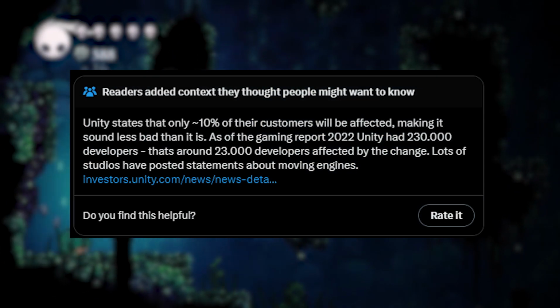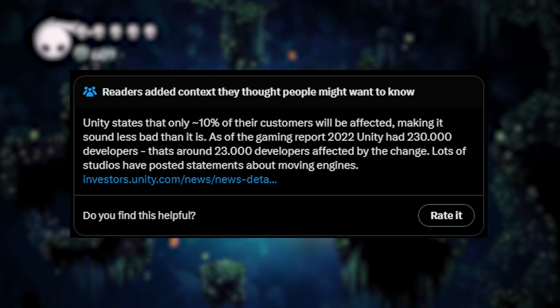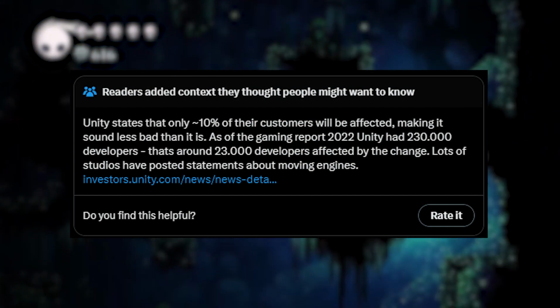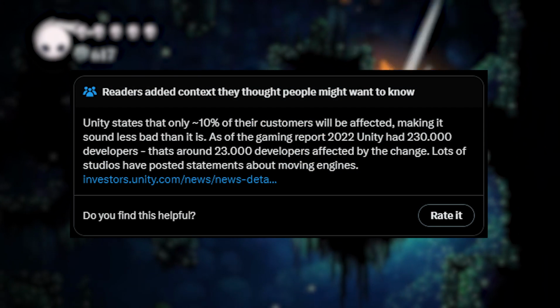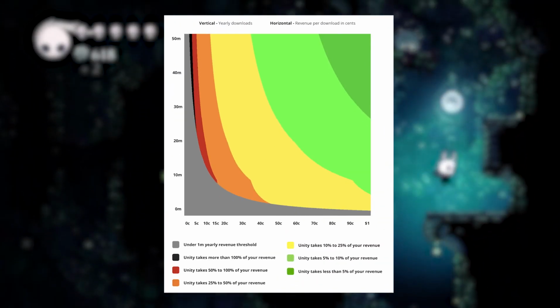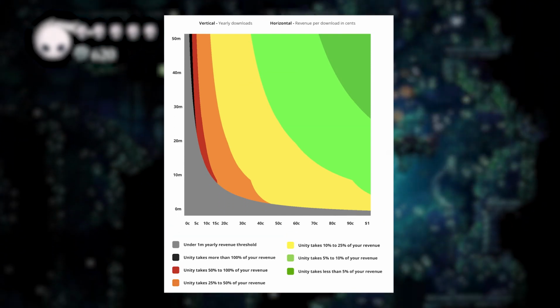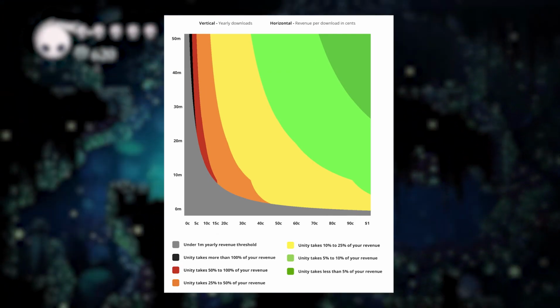Thankfully, Twitter, or X, whatever you prefer to call the platform, was quick to explain how despite 10% not sounding that bad, it would mean that 23,000 developers would be affected by those changes, a massive amount of people that would be considerably harmed. Also, do I need to show that graph again, in which there will be a sizable amount of developers who swing from 25 to over 100% of the revenue? I haven't seen such copium in a long time.